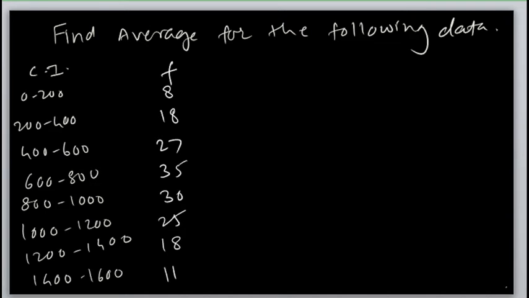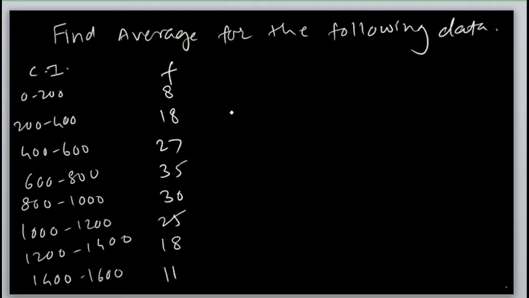Now see here, the class intervals are in terms of hundreds, or multiples of hundred. Pay attention here. What is the class width? For 0 to 200, the class width is 200. For 200 to 400, the difference is 200. So the class width is a multiple of 100.